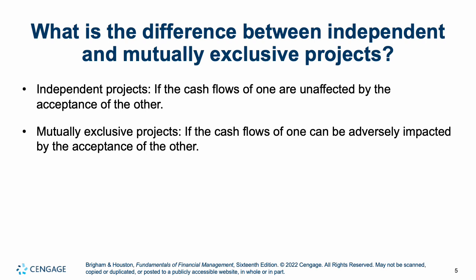When we are making decisions as a company, we may run into what are known as independent and mutually exclusive projects. An independent project is one where cash flows are unaffected by whether or not we take another. So if projects are independent, if we are proceeding with project A and we're studying project B, whether or not we take project B has nothing to do with project A. It won't affect our cash flows from it.